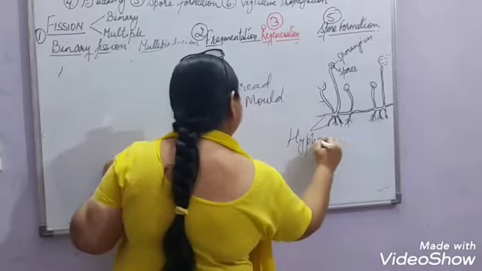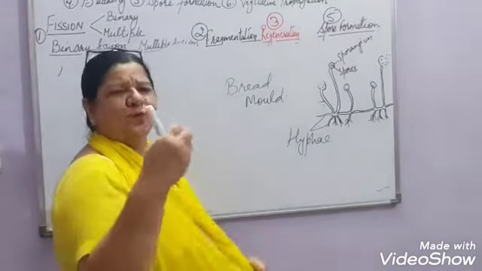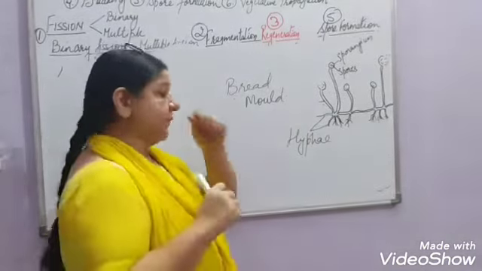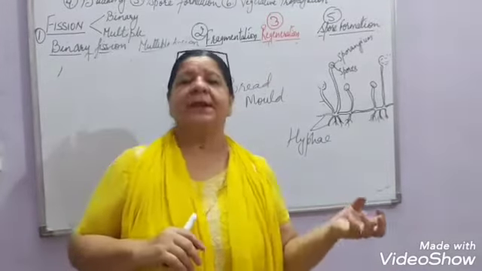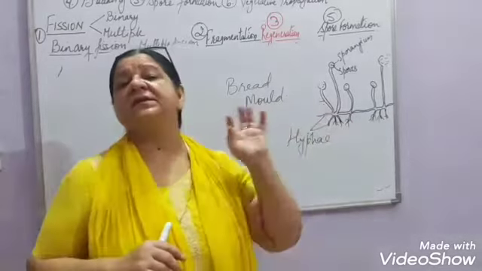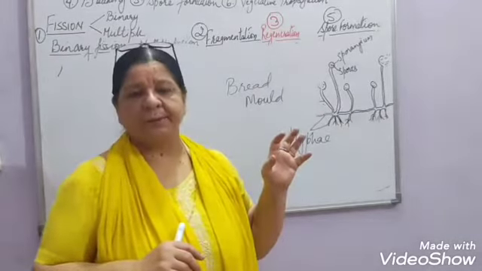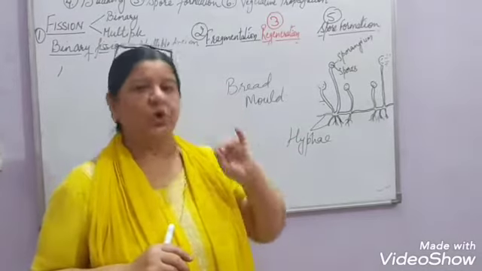Now, in the case of bread mold, if you take a bread piece and just wet it a little, sprinkle some water on it and keep it in some dark place. After 2-3 days, you will see that a white fungus has grown on it. And then if you keep it for some more time, you will see some black dots on it.